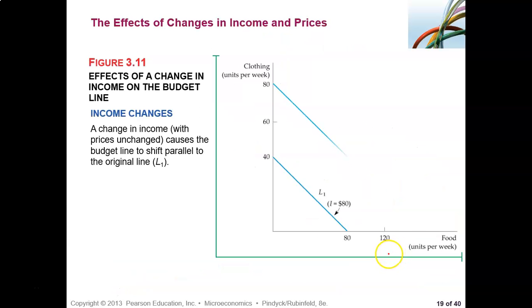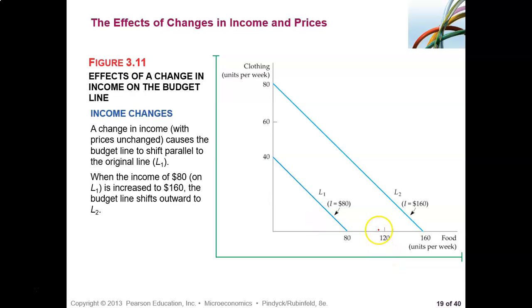So let us go to the next slide. How will the budget line change if the income doubles? Remember, we said income is 80, price of clothing is $2 per unit, and price of food is $1 per unit. Now this is 80 divided by 2 equals 40.